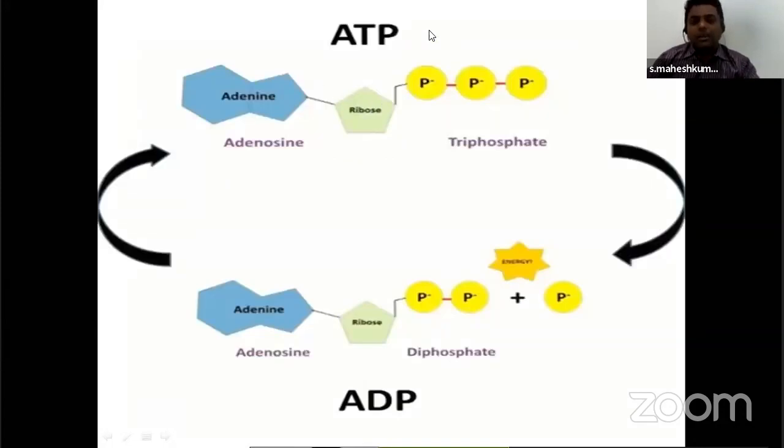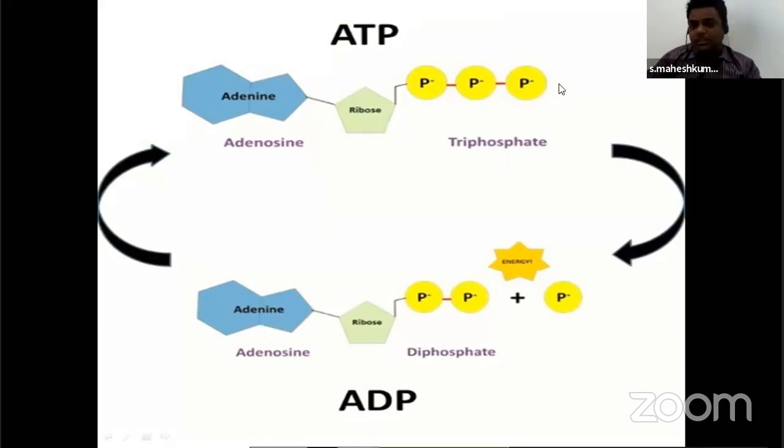Now we come to phosphorylation. I told you clearly, I will explain it. This is the last part. ATP means adenosine triphosphate: adenine, ribose sugar, and three phosphates. The energy is in the last phosphate. When ATP loses one phosphate, the energy is released. It means it is stored energy. When ATP loses a phosphate, energy is released.